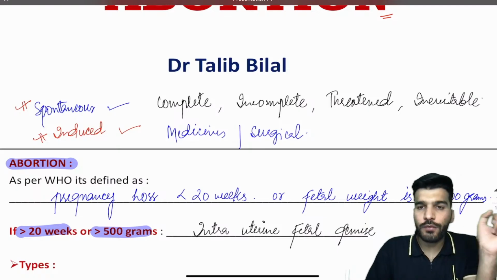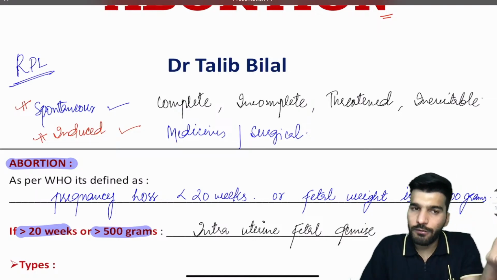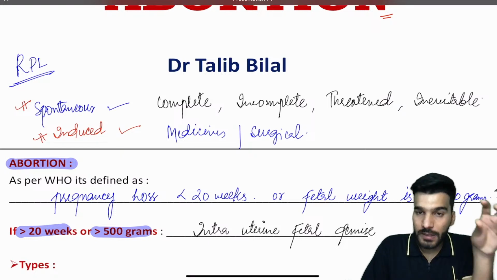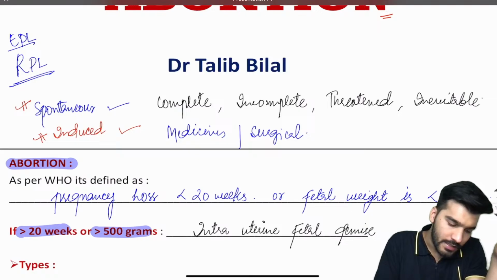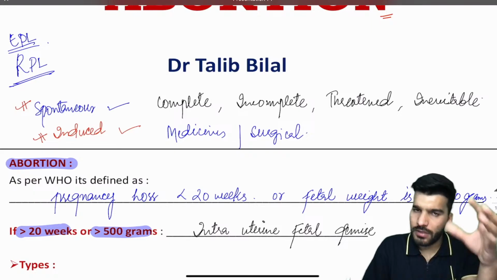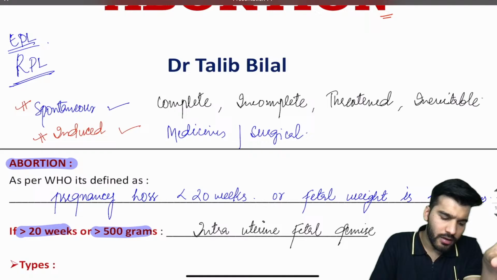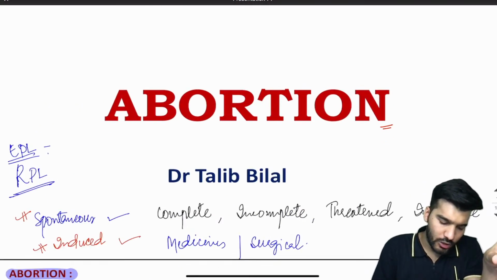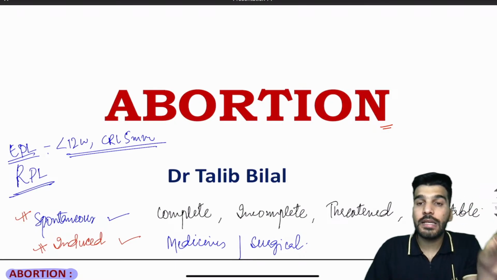The third one is recurrent abortion, which we call recurrent pregnancy loss. I will discuss that in a while. Then we have one more, called early pregnancy loss, when the pregnancy is lost before 12 weeks, or the crown rump length is around 5 mm. That is termed an early pregnancy loss.